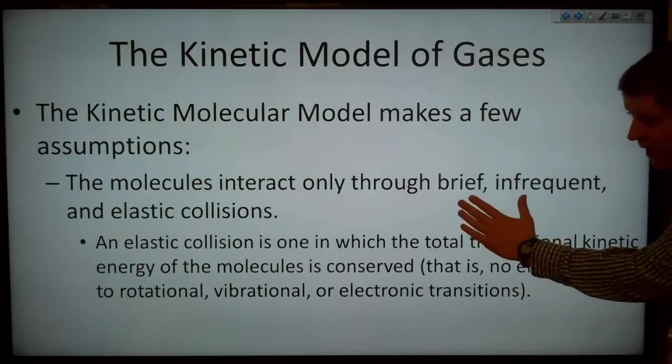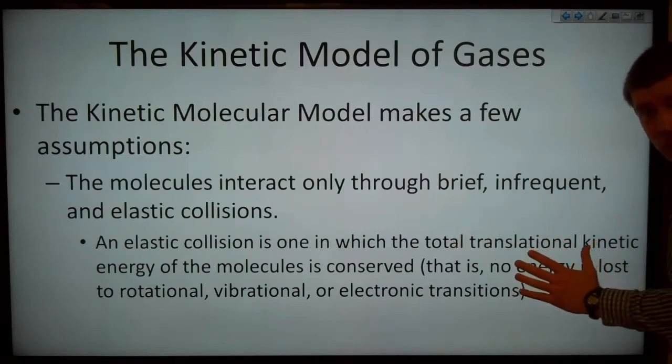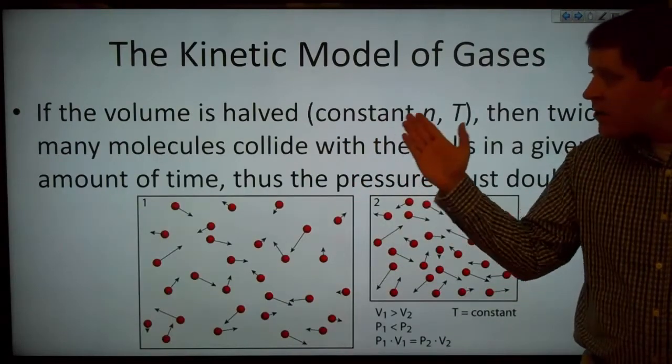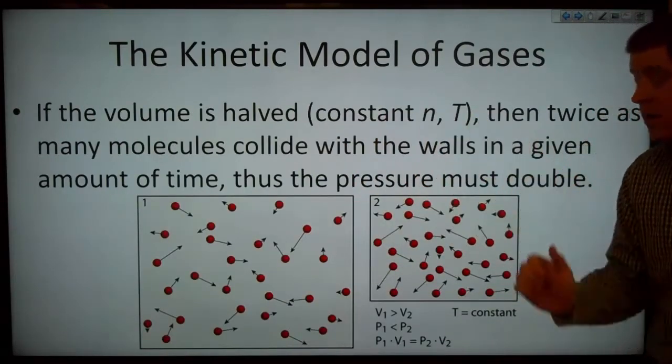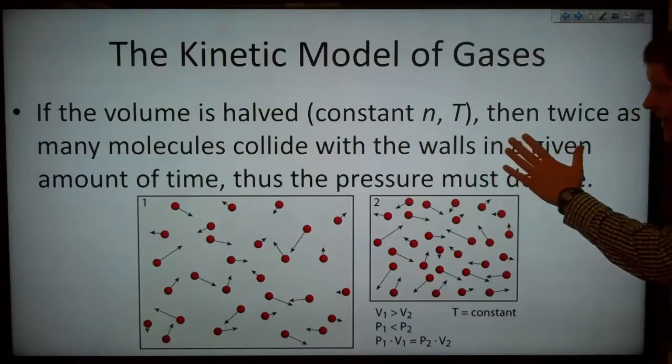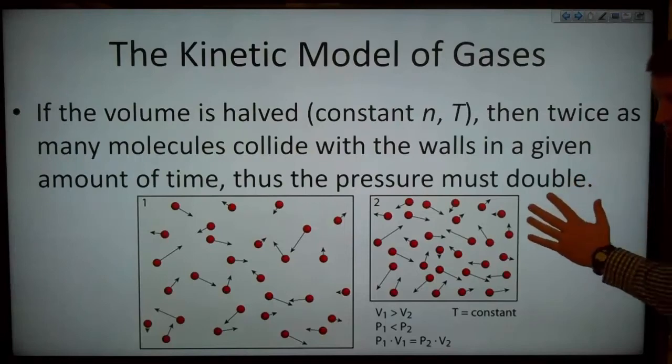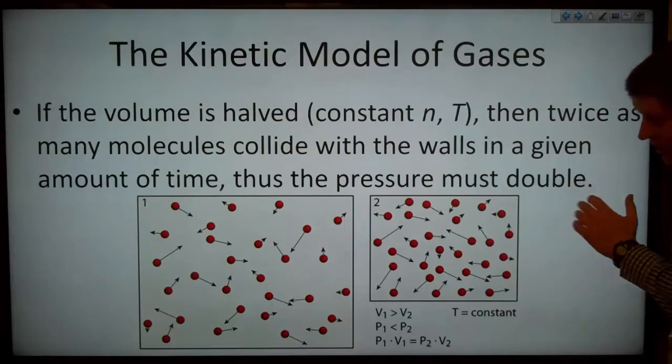So if it's a brief transition, it doesn't last very long. That means that most of the time our molecules are not colliding because those collisions are also relatively infrequent. So if the volume is halved at constant n and T, then twice as many molecules collide with the walls in a given amount of time. And that means that the pressure must double.